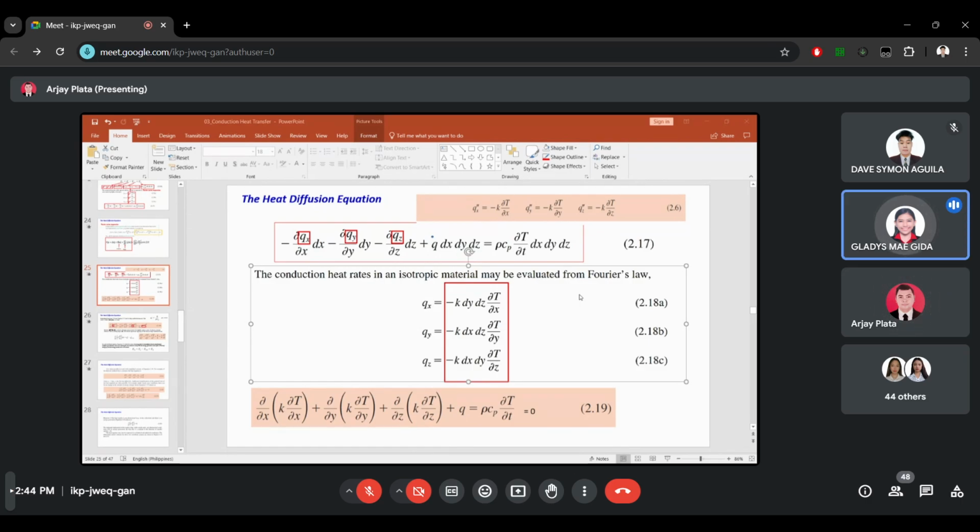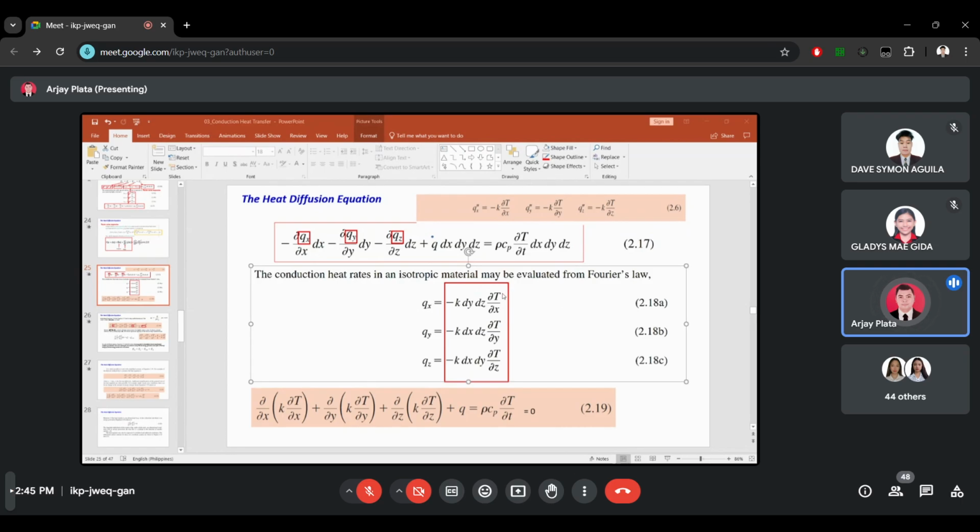Mapapalitan na po yung equation ng qx, qy, qz ng mga, parang A po. Parang A, yung area. Ito? Opo. Okay, so when we substitute this, alin yung maka-cancel? What part of the equation will be cancelled out when we substitute equation 2.8 in A, B, and C? Yung qx, qy, qz po.